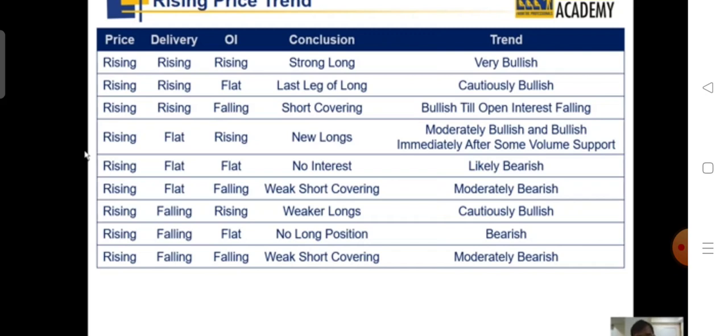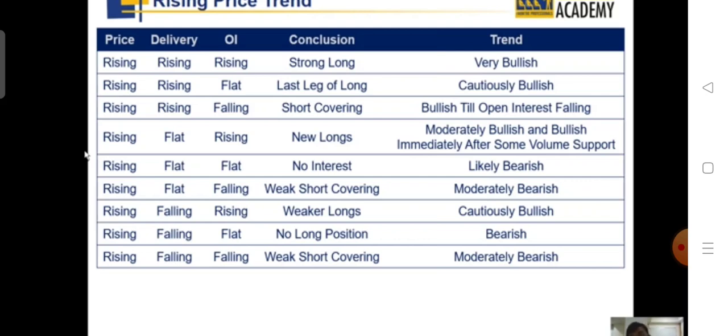Now the price is going up, delivery is also going up, but the open interest is flat. That means people are not comfortable taking positions in the derivative segment, but they have taken positions in the cash market. So it is a bullish sign. But because derivatives, because of their margin advantages, always become a driver of the trend, it is a case of cautious bullishness. However, if an open interest increase is seen the next day, the case definitely shifts from B to A again. Okay?